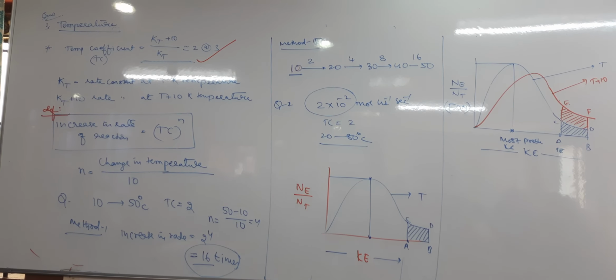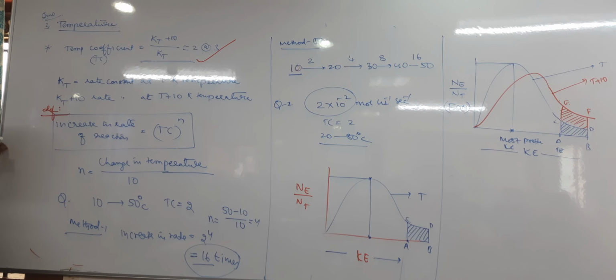The temperature coefficient of the reaction is 2. How many times does the rate increase if the temperature increases from 10 degrees to 50 degrees?